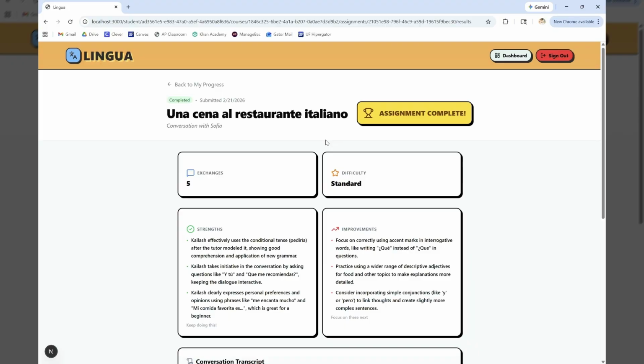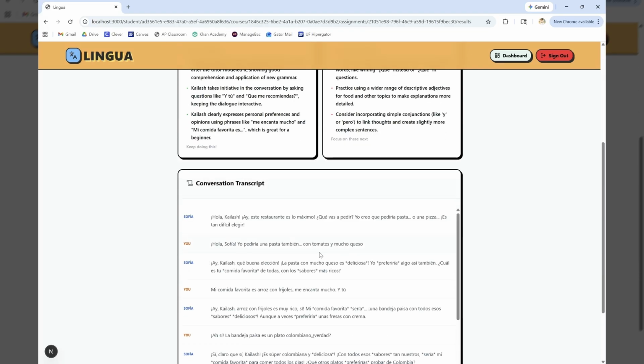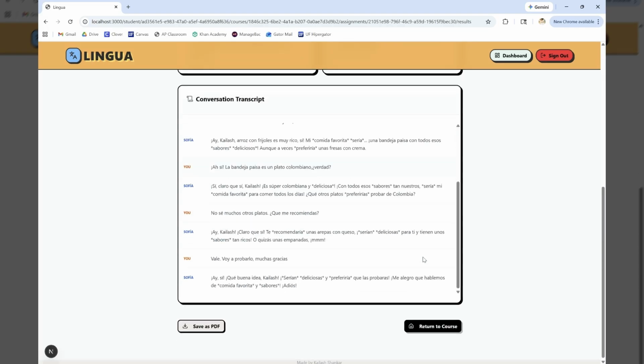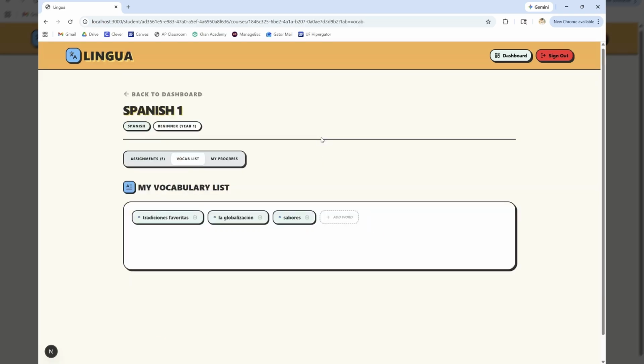And now you can see the students' results and performance, such as their strengths and what they need to improve on, as well as the entire conversation transcript itself. Over on the skill overview page, the student can see their strengths and weaknesses across all the assignments, so they know where to improve on. Vocab words for them to study.